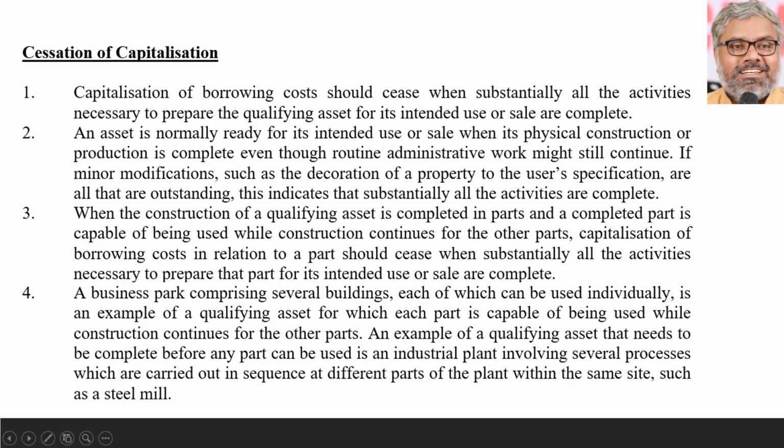Then finally, naturally, the cessation of capitalization will come. Cessation means stopping. Naturally, the question is again about the logical point when cessation of capitalization should happen. After this point, the interest cost might still be there, but that interest cost will not be capitalized anymore. Rather, that will be charged to the P&L. When is that? When substantially all the activities which are necessary to prepare the qualifying asset for its intended use or sale are complete. Not 100% complete, but substantially all the activities which are necessary for bringing the qualifying asset to its intended use or sale.